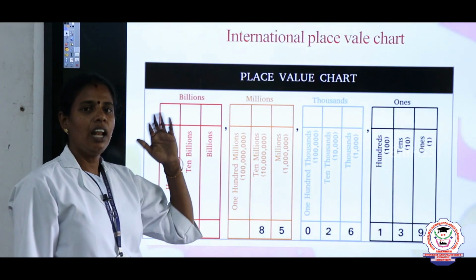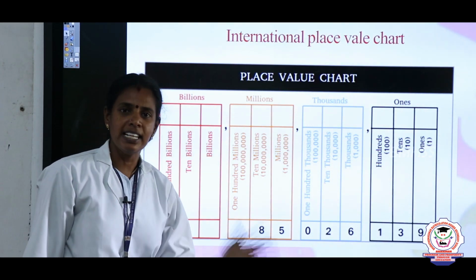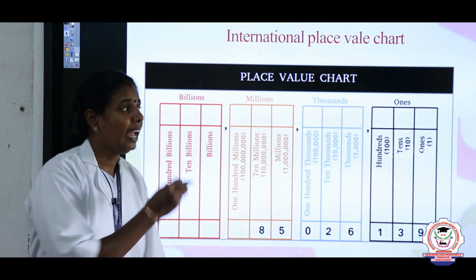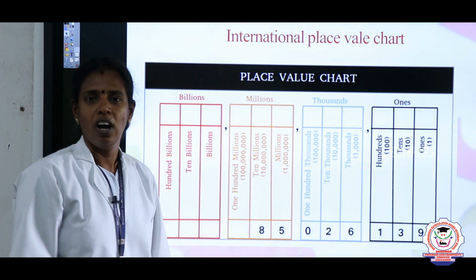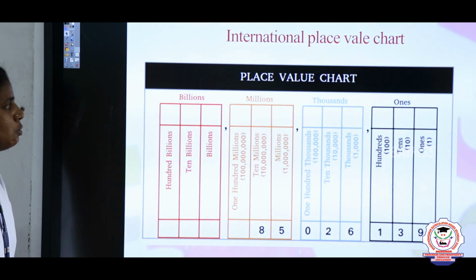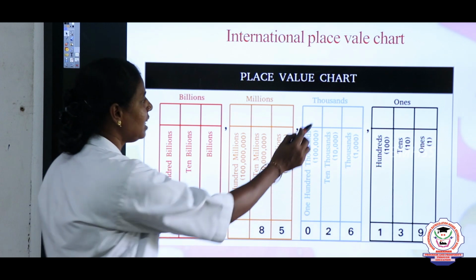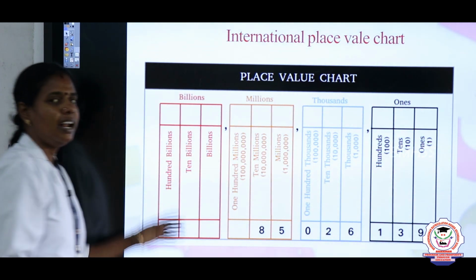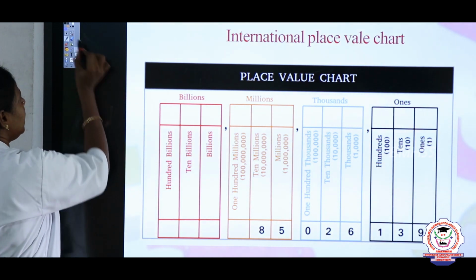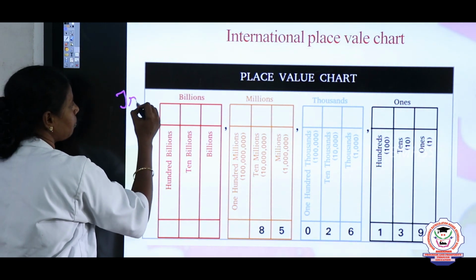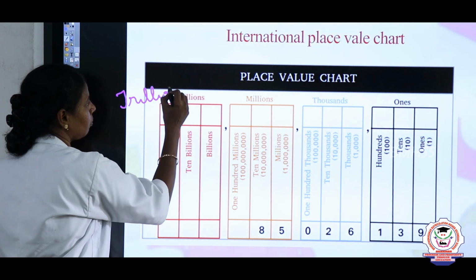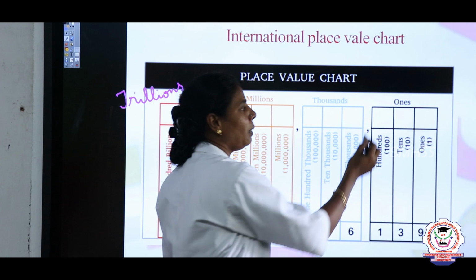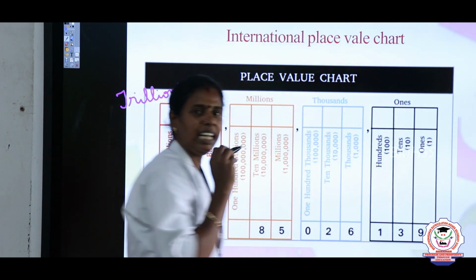So next, so far we have seen the Indian system, and now how to use the international system place value chart to read and write numerical values. See the place value chart here, the periods they have given: ones period, thousands period, millions and billions. Next to billions it is trillions. So in the international system each period is divided into 3 digits.